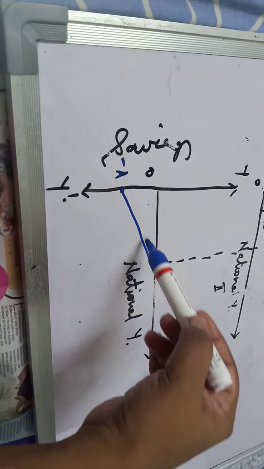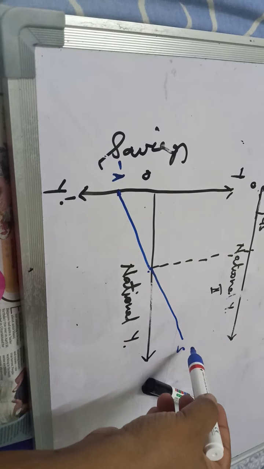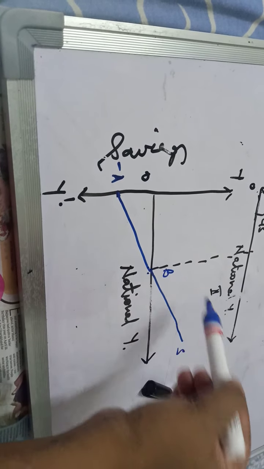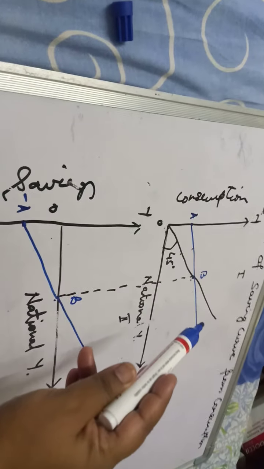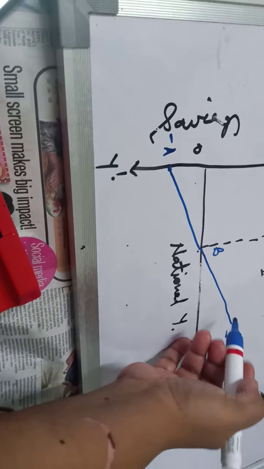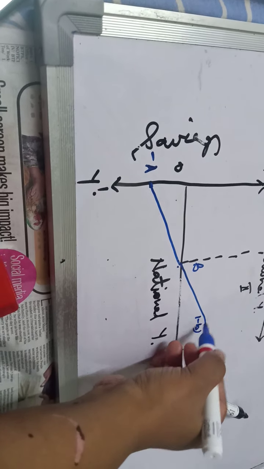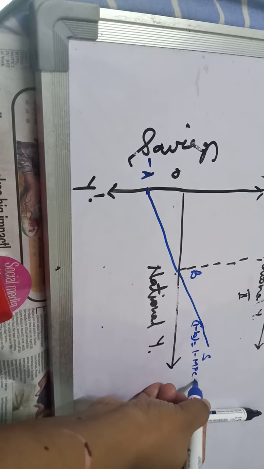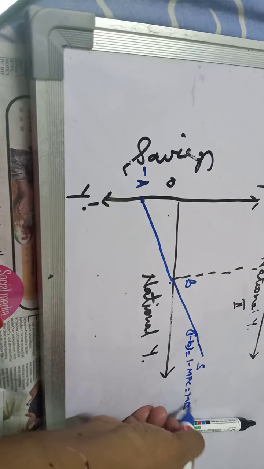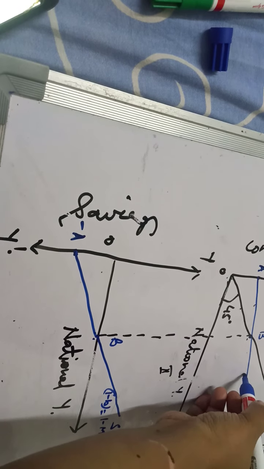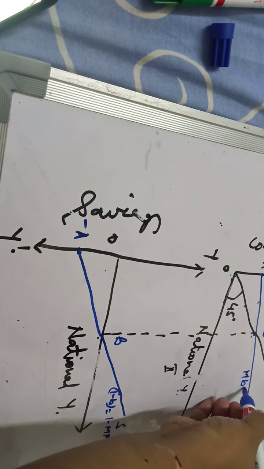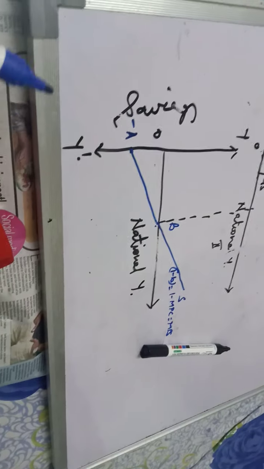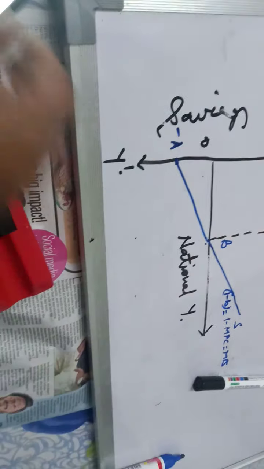All this is negative saving, all this is positive saving. This is point B, the break-even point, where consumption is equal to income and your saving is equal to 0. What is the slope of S? 1 minus b, which is equal to 1 minus MPC, which is equal to MPS. What is the slope of C? MPC or b.